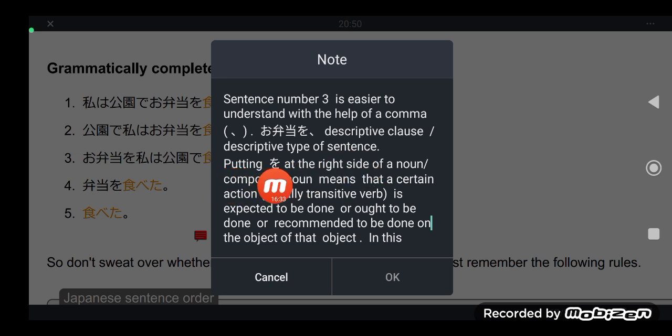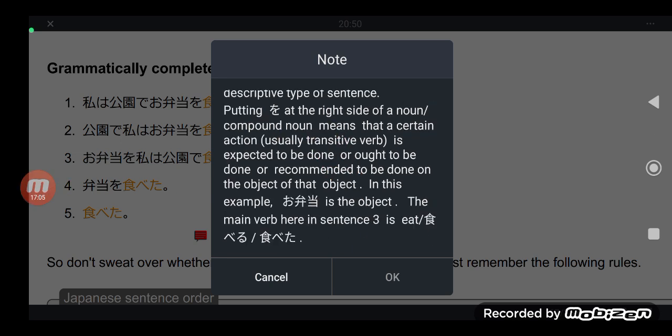Putting wo at the right side of a noun or compound noun has a meaning. It means that a certain action, usually a transitive verb, is expected to be done, or ought to be done, or recommended to be done on the direct object of that particular noun.